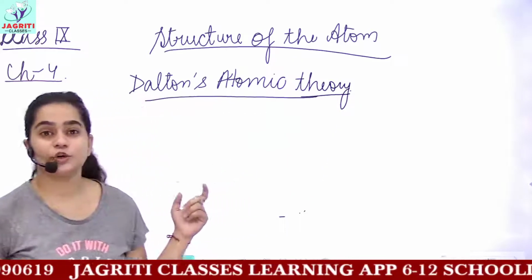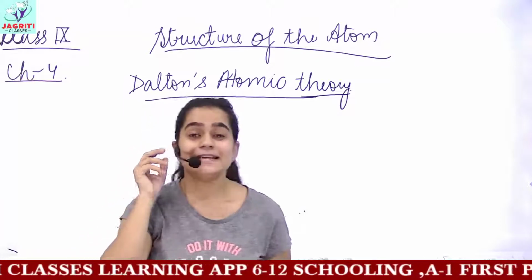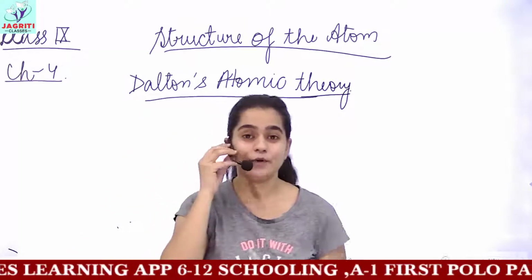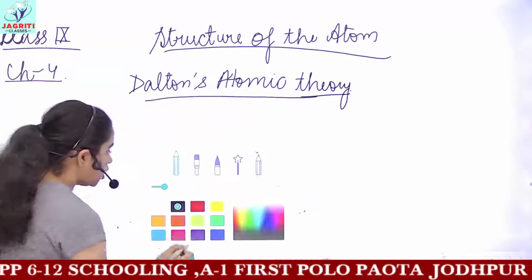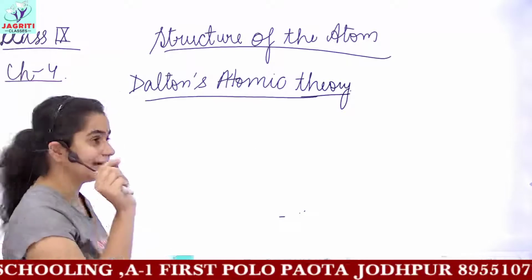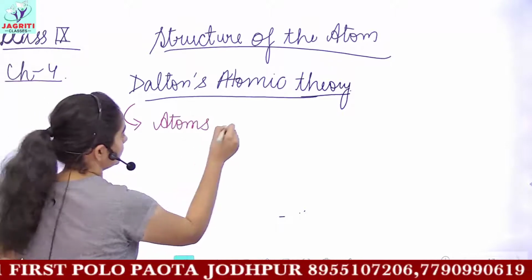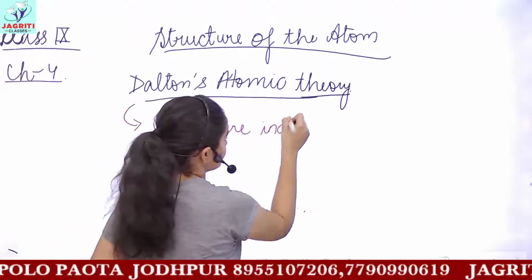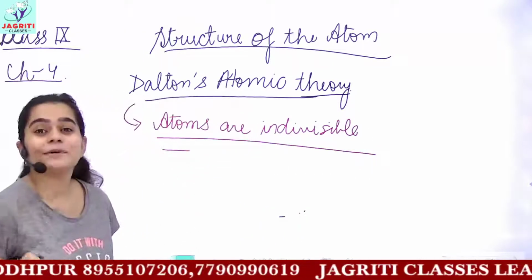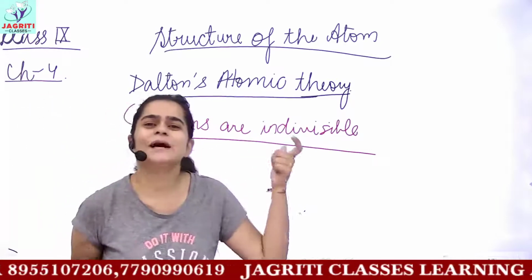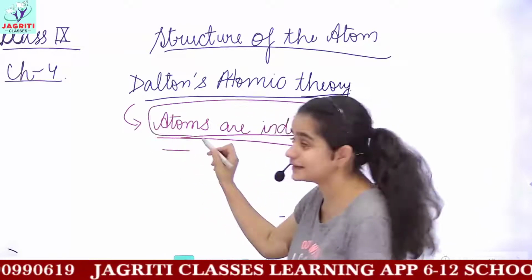In Dalton's atomic theory, we studied various postulates: all matter is made up of atoms, and these atoms are the smallest particles. One more postulate we studied is that atoms are indivisible. All the postulates of Dalton's atomic theory are correct, only one postulate, that atoms are indivisible particles, possesses some limitations. We'll study the limitations of this postulate.